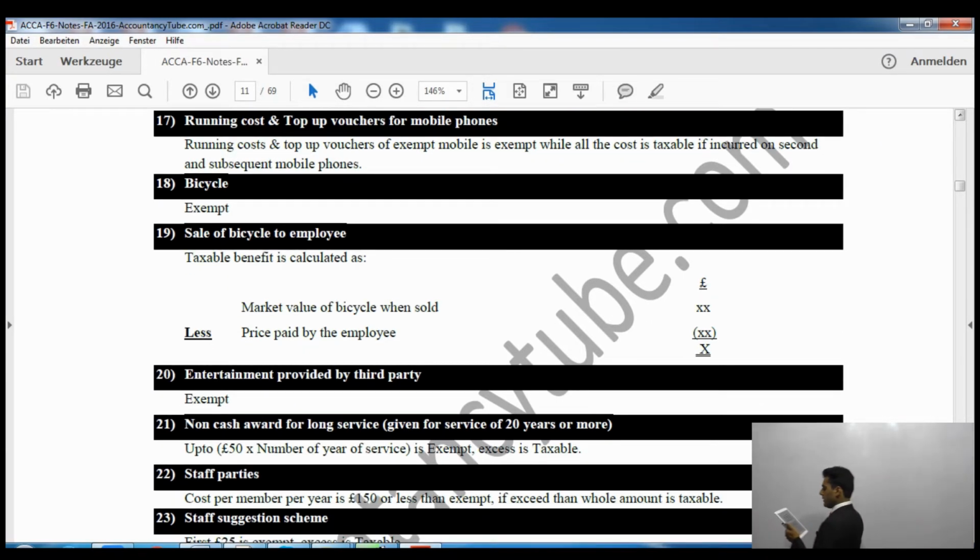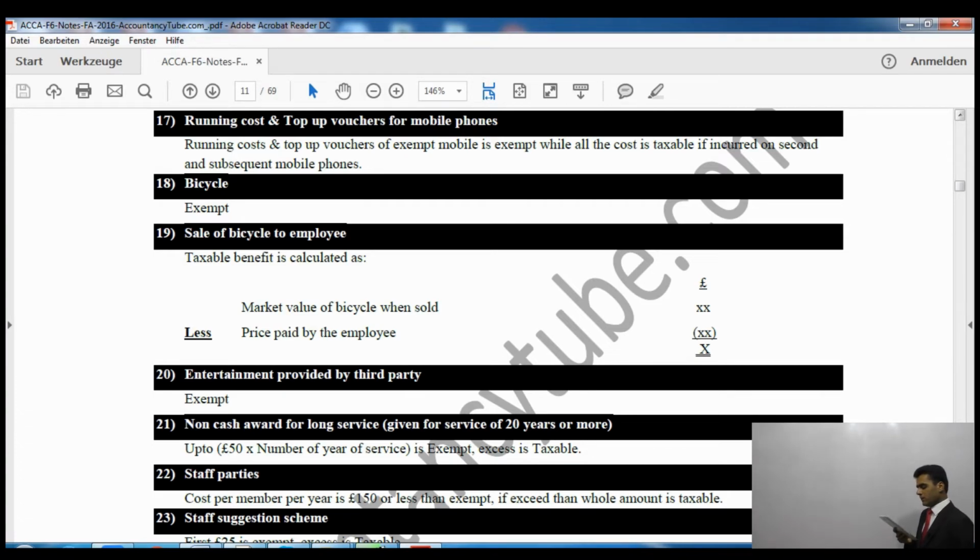Bicycles are exempt from tax. So if your employer has given you any bicycle, it will not be included in the benefits. Now, sale of bicycles: say for example, if you want to buy the bicycle from your employer, then you go into the market and check the market value, and whatever you pay to your employer will be deducted from the market value, and the net amount will be a benefit. So market value of the bicycle when sold, less price paid by the employee.